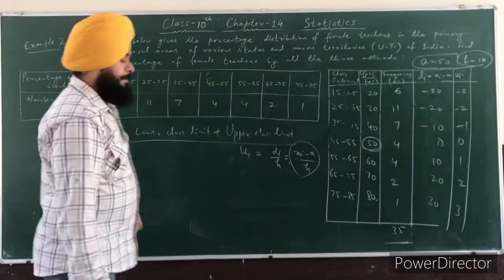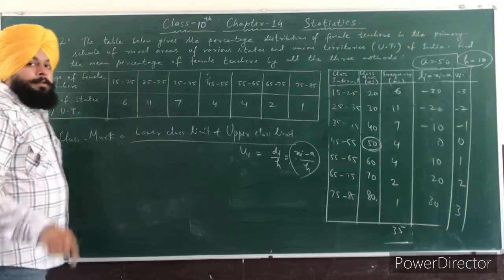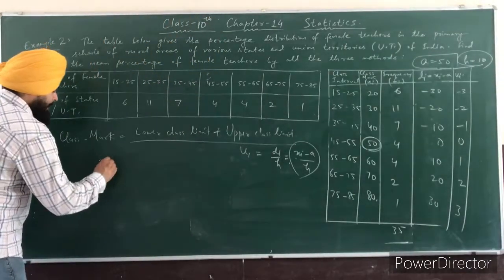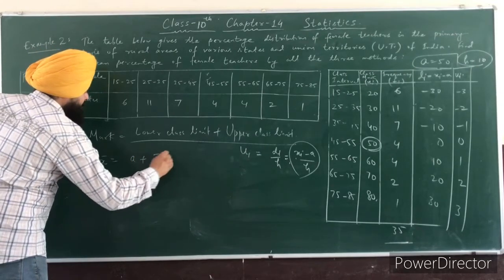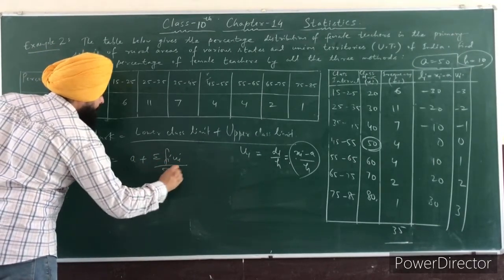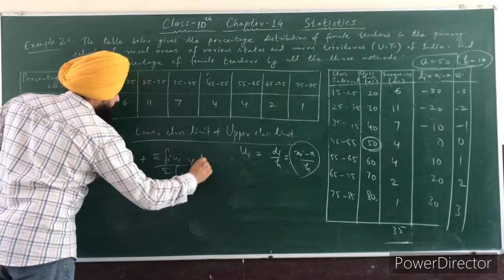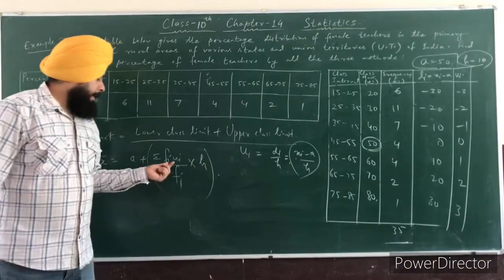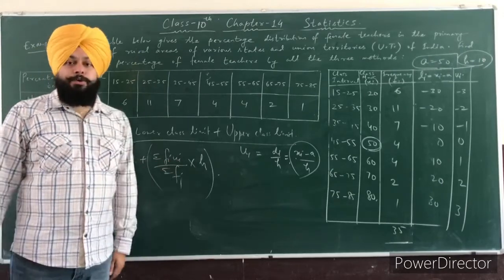Now what is the formula of mean by the step deviation method? It is x bar is equal to a plus summation fi ui upon summation fi, into h. So in this method we need to find the product of fi and ui.